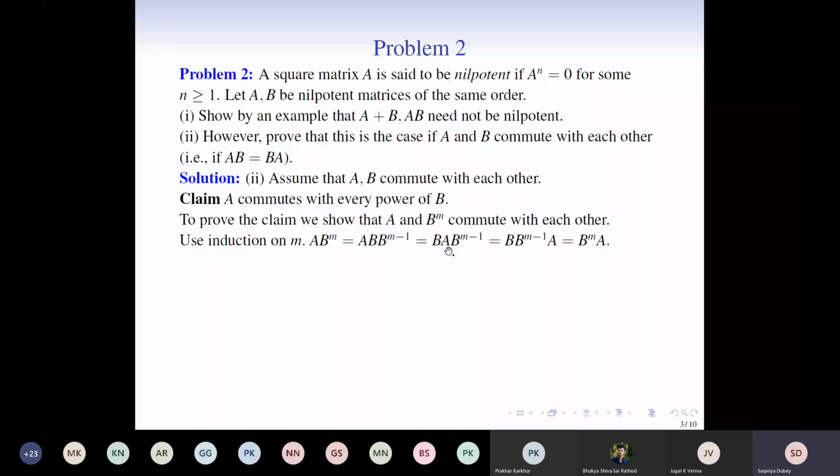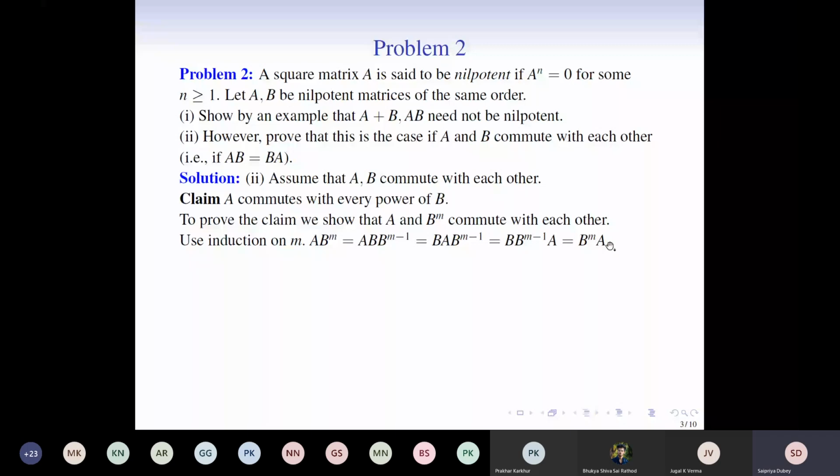Why? Because we are using induction, so this claim holds for m minus 1. Therefore we can switch this, and we have B times B to the m minus 1 times A, which is equal to B^m times A. So we started with A times B^m and got that to be equal to B^m A. So these two do commute.